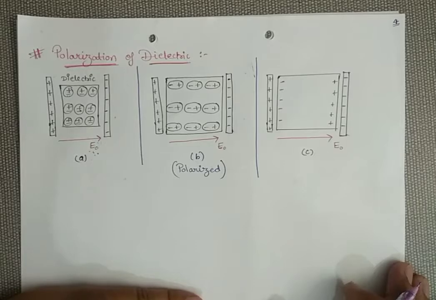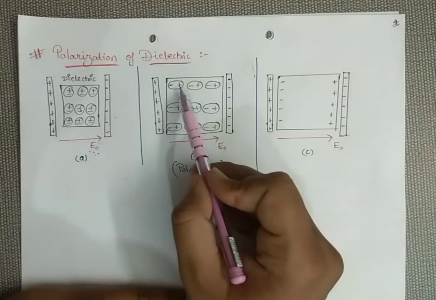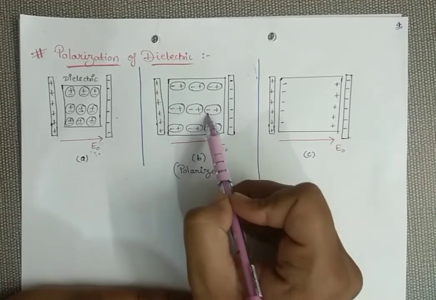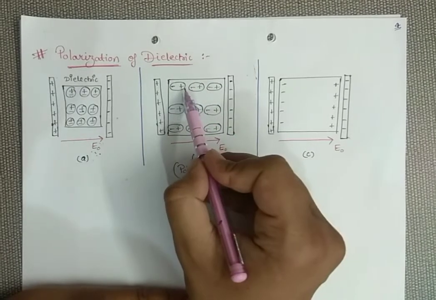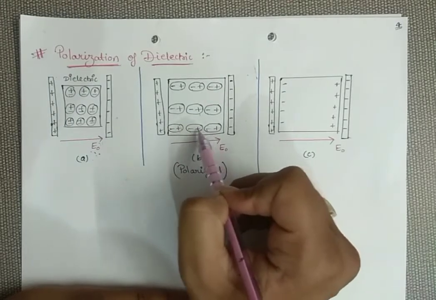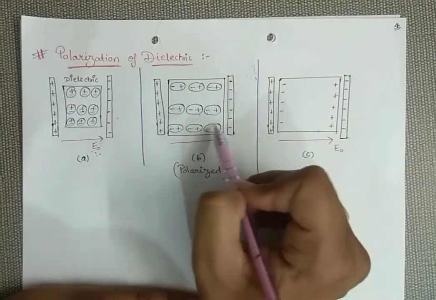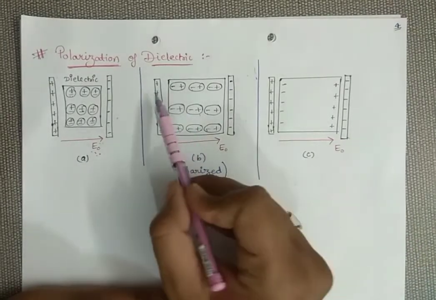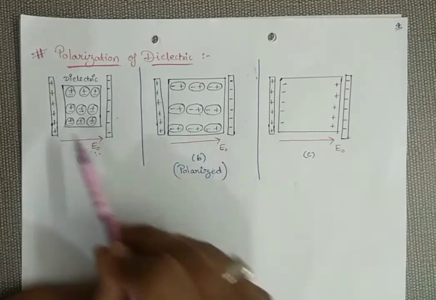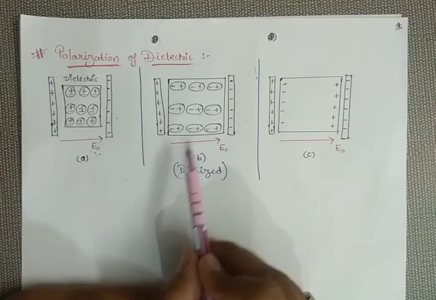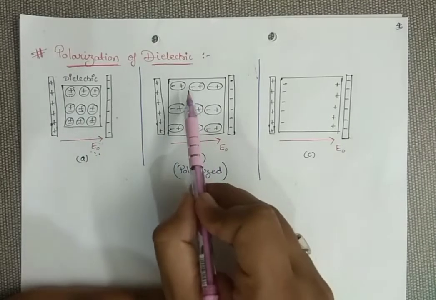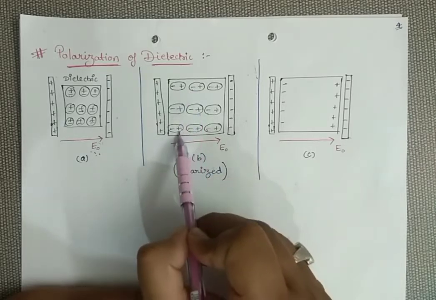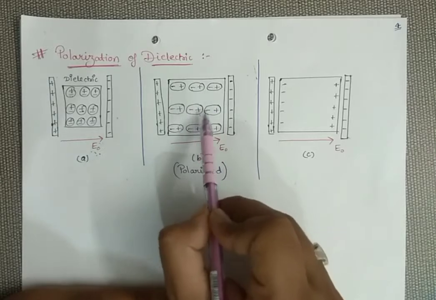Now see the next most important step. This internal positive and negative charge are equal in magnitude and opposite in polarity. So these internal charges cancel out each other, and only the boundary charges remain. Again, because of this external electric field, your dielectric gets polarized, and after polarization, the internal opposite charges, I am talking about these two, get cancelled out.